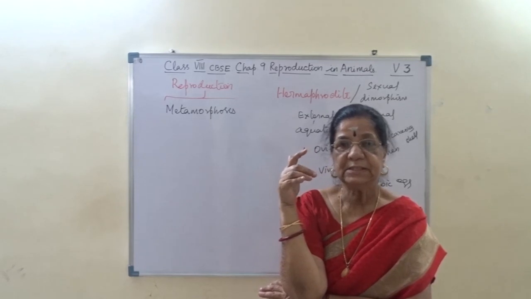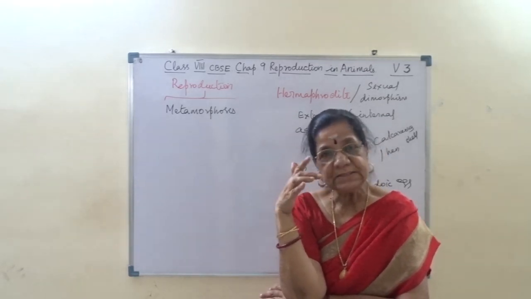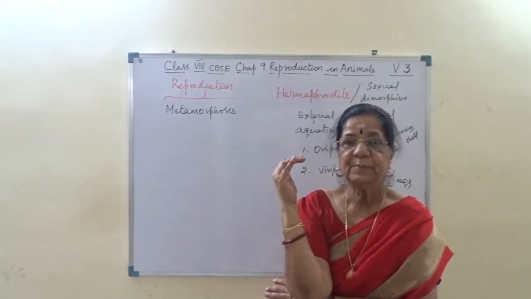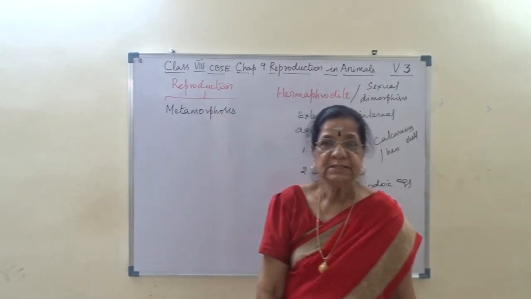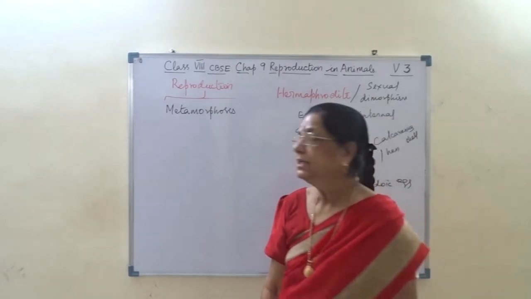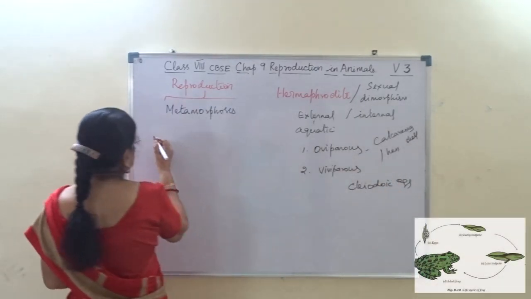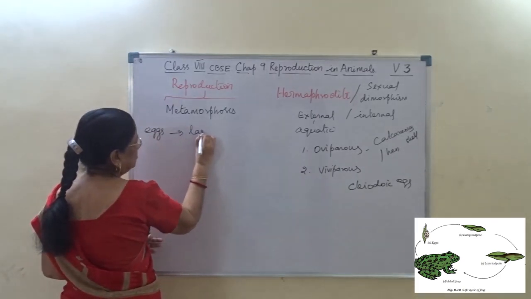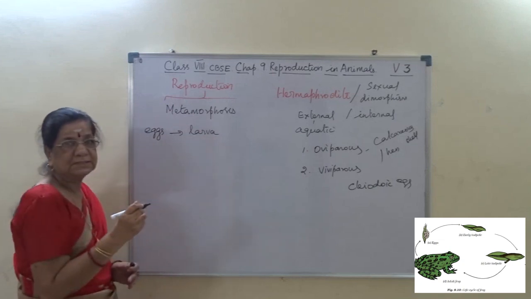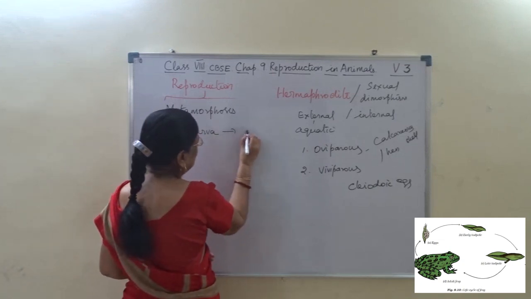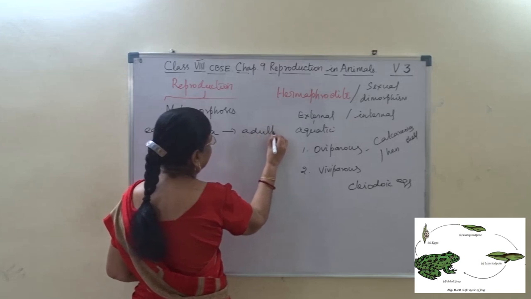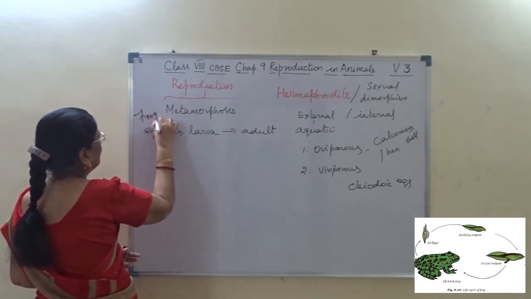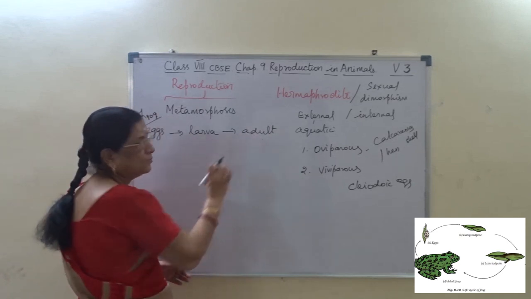The eggs grow into an adult by undergoing a series of developmental stages, and the phenomenon is called metamorphosis. So it is egg, then it undergoes a larval stage and then grows into adult. This is the frog. Egg, larva, adult.